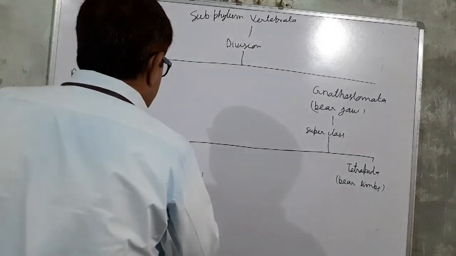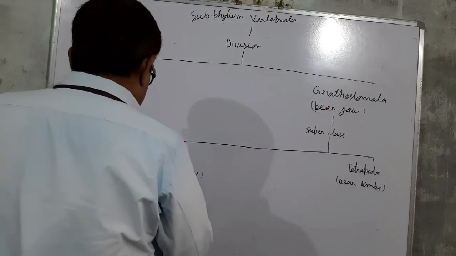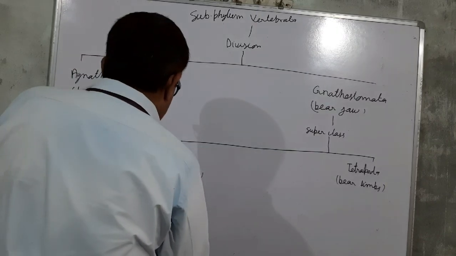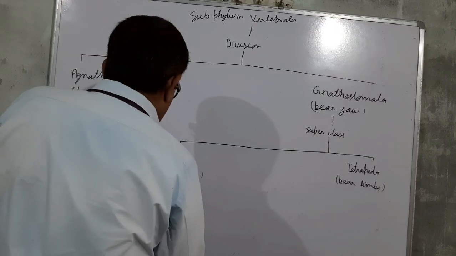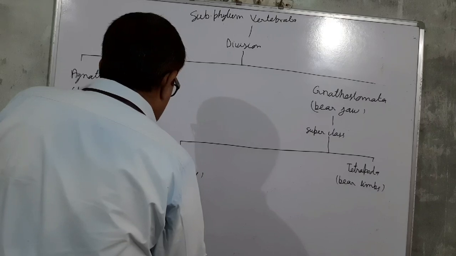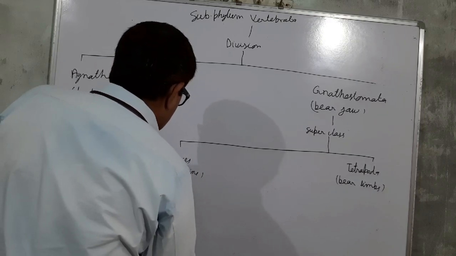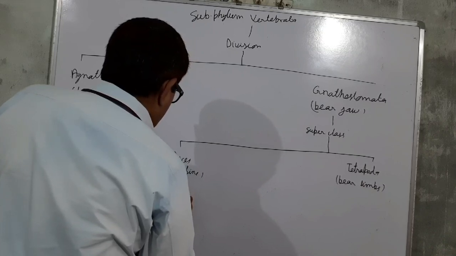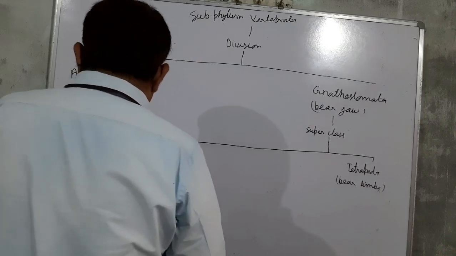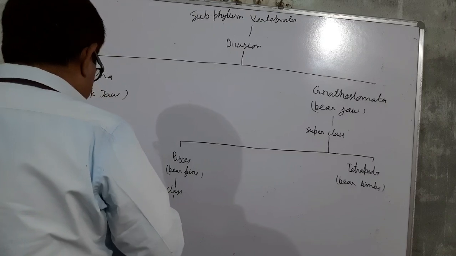Pisces consists of two classes: Chondrichthyes and Osteichthyes.